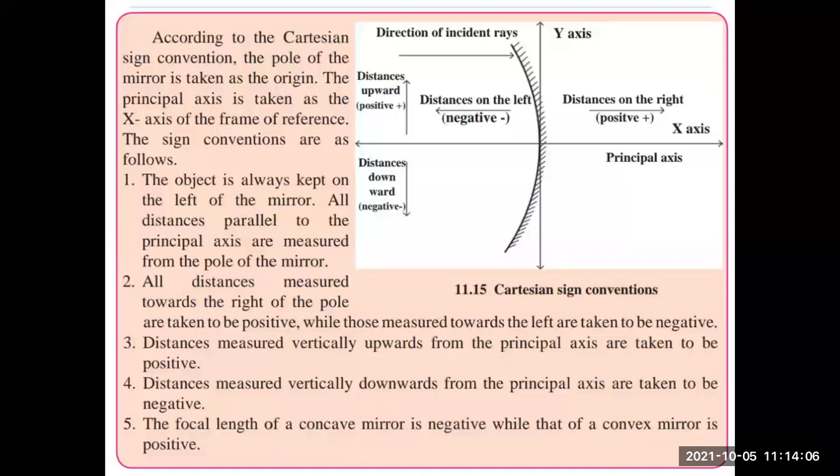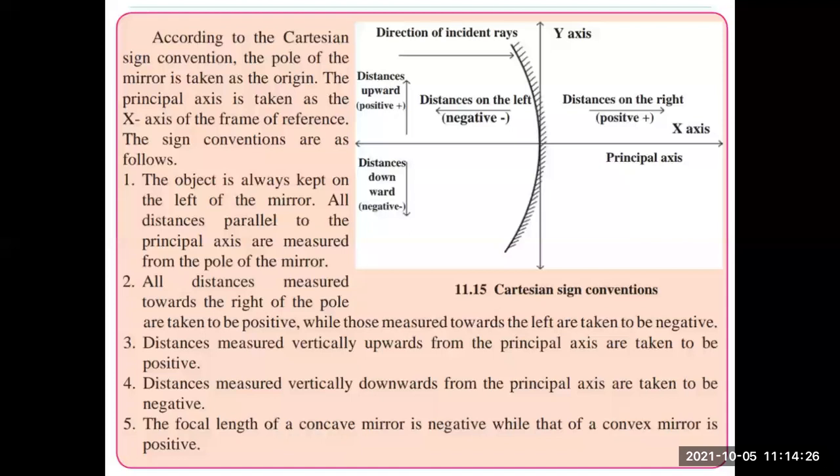Distances measured vertically upwards from the principal axis are taken to be positive. Distances measured vertically downwards from the principal axis are taken to be negative.